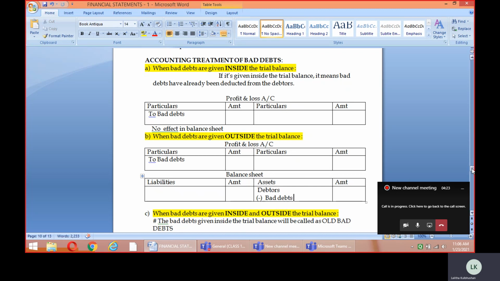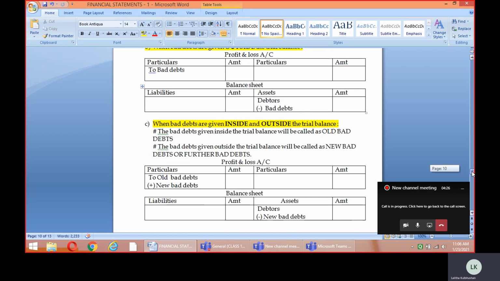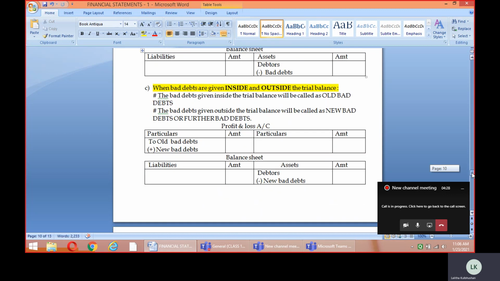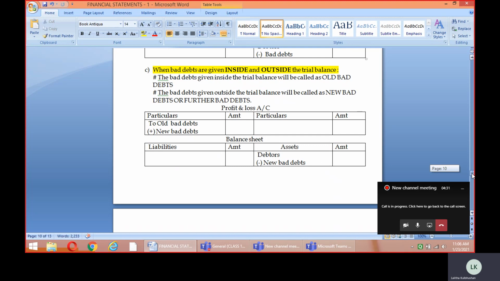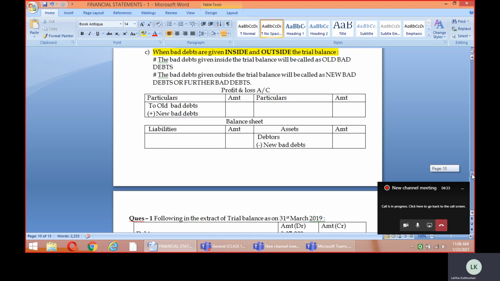Now the third condition comes, which you will find in some of the questions: the bad debts is given inside and outside the trial balance. You will get one bad debt in the trial balance, and one bad debt in the form of an adjustment outside the trial balance. In such a situation, what are we supposed to do and what would be the accounting treatment? This is what we are going to discuss here. See children, the bad debts given inside the trial balance will be called the old bad debts, and the bad debts given outside the trial balance will be called the new bad debts or further bad debts.